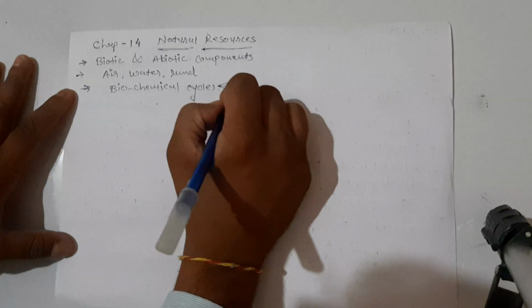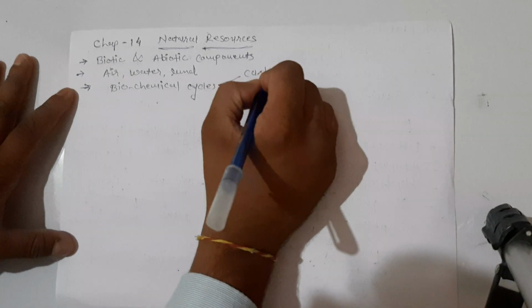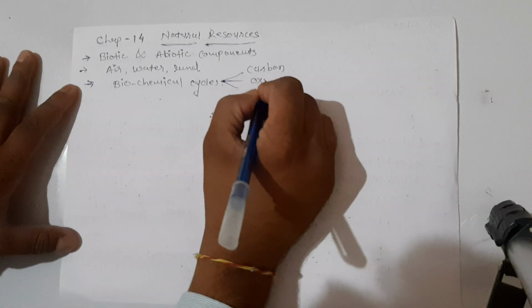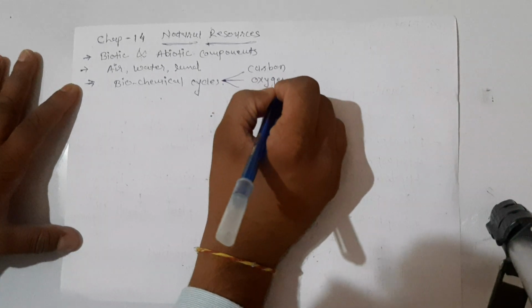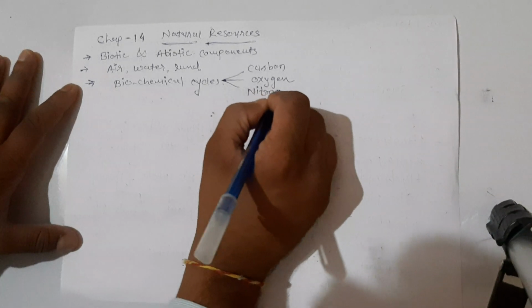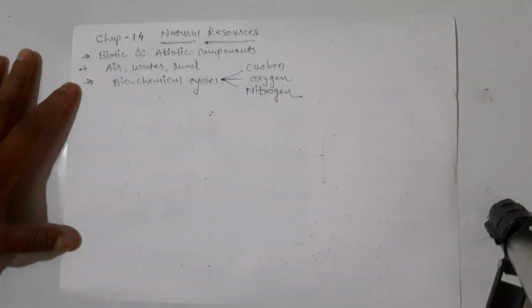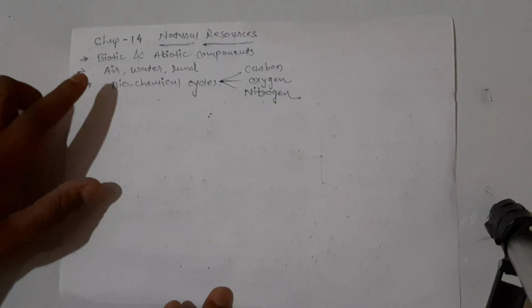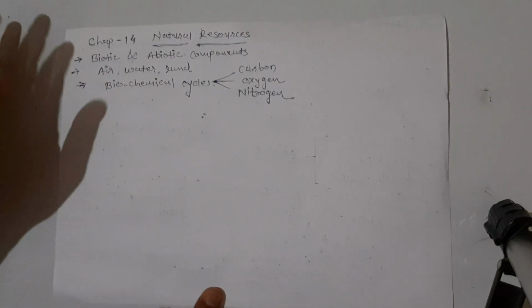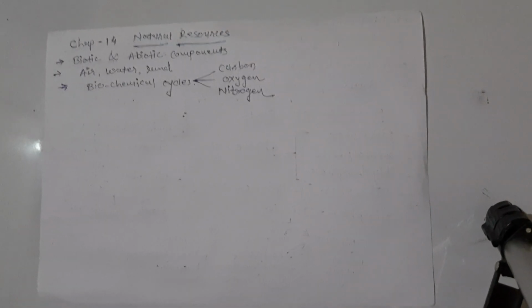In that we will have the carbon cycle, oxygen cycle, and nitrogen cycle. In this session of air, water and land, we are also going to understand how we are polluting air, water and land.